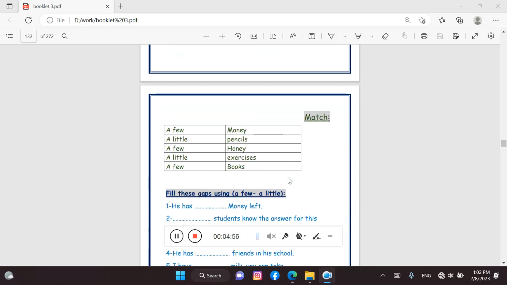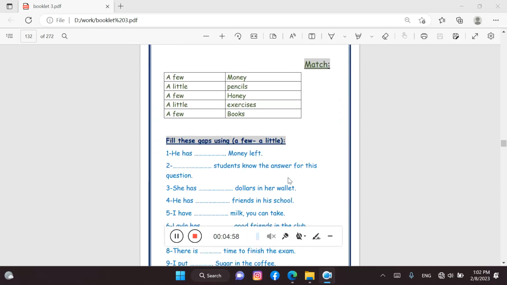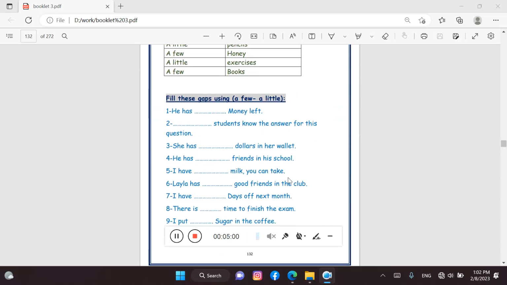Next, some examples to know. Here's the exercise part. Fill these gaps using a few or a little. Number one, he has a little money left. Money is countable or uncountable? It's an uncountable noun, so we put a little. He has a little money left.